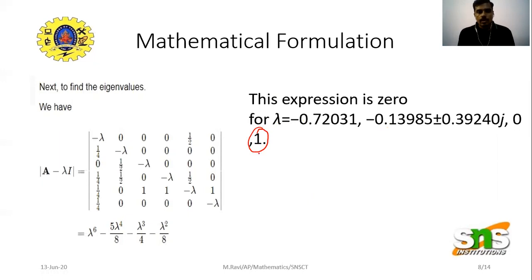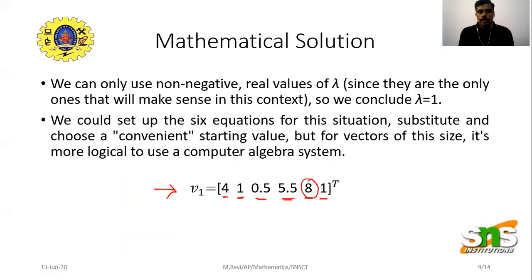Corresponding to this eigenvalue, I have to find the eigenvector. Is it correct? So corresponding to the eigenvalue, I have the eigenvector V1. So what is the corresponding eigenvector? 4, 1, 0.5, 5.5, 8, 1. That is the column vector, so I am repeating this transpose. Here 4, 1, 0.5, 5.5, 8, 1 represents the corresponding pages of that eigenvector.